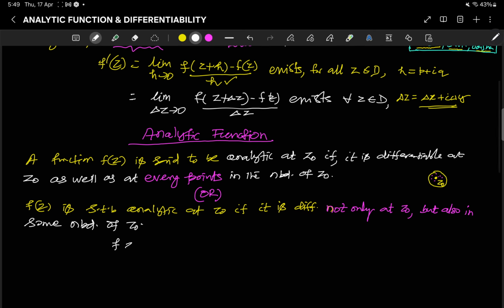Or we can write it for a single valued function. These are all single valued functions.